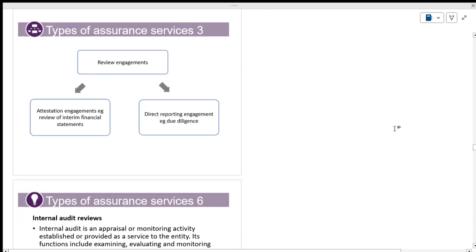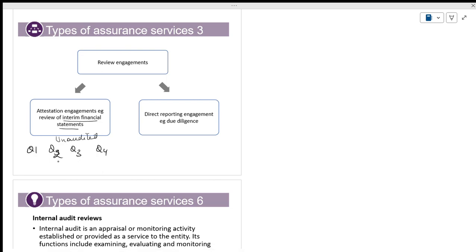Coming back to this, what are review engagements? What are the types? See, review engagement, attestation engagement. There is review of interim financial statements. What is interim? You will have unaudited and you will have audited. People will do interim half yearly. Firms will do quarter one, quarter two, quarter three and quarter four. That is attestation engagement, review of interim.